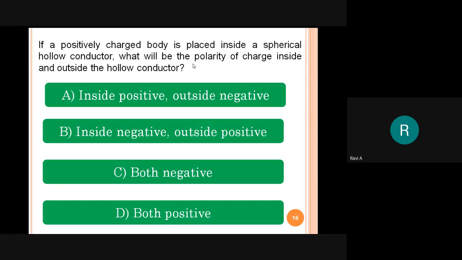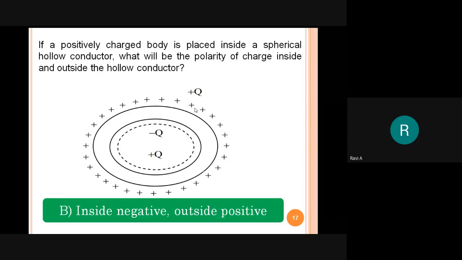On the surface, outside the hollow conductor, what is the charge? Right answer. Right. So I will say the answer. Now imagine. So let's come to the second slide. Now see, boys. See the diagram, read the question once again. If the positive charged body is placed inside the spherical conductor, that charge is the plus q.